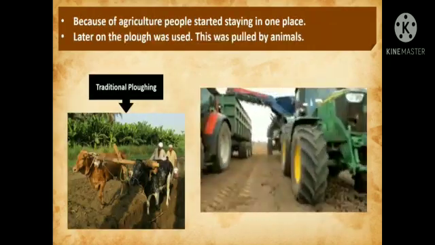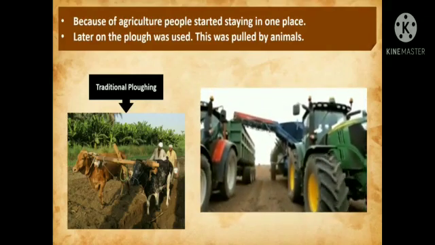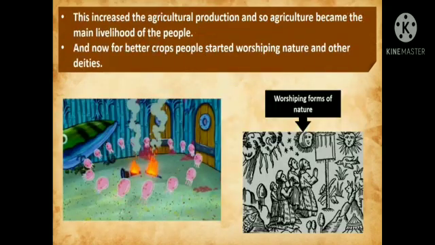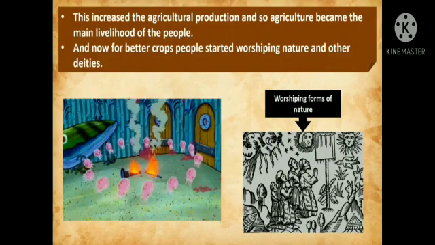Because of agriculture, people started staying in one place. Later on, the plough was used. This was pulled by animals. This increased the agricultural production, and so agriculture became the main livelihood of the people.